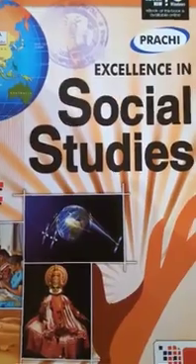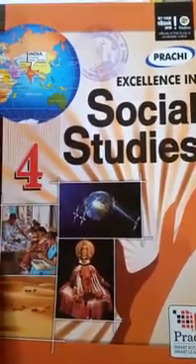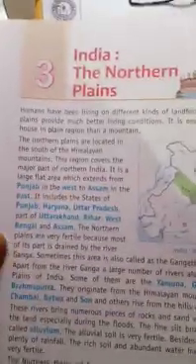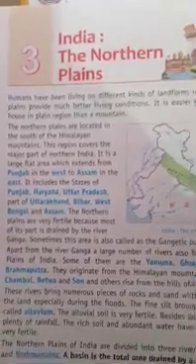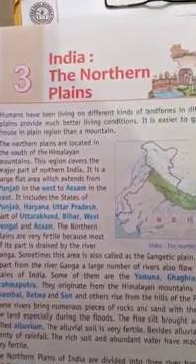Today we will read about SST of class 4. This is your book Prachi Excellence in Social Studies 4. Today we will read about lesson 3. So students, you see this is lesson 3, India, the northern plains. So today we will read about the northern plains of India. So all of you come to page 24.